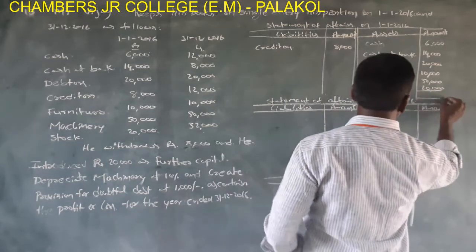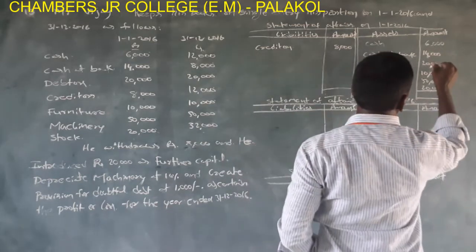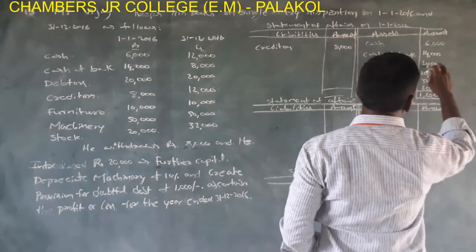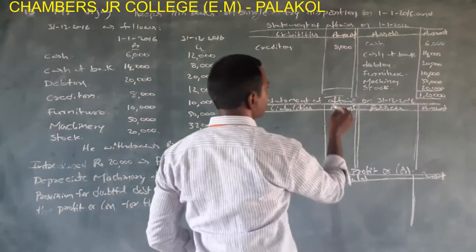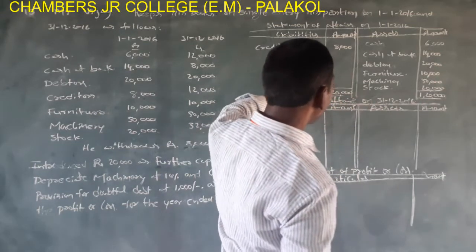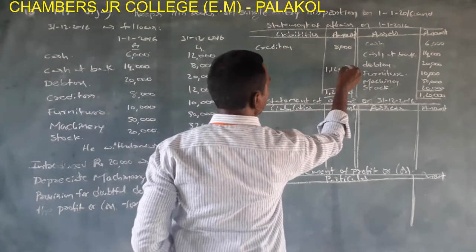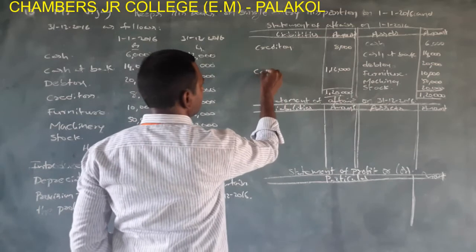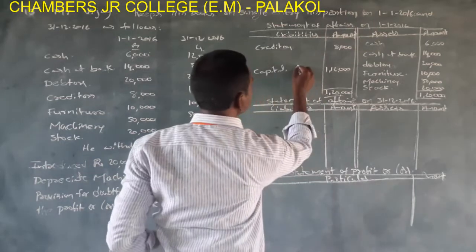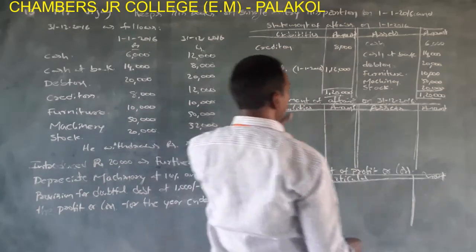Now take the total and find the difference of these two. The total of the assets 1,20,000. The same amount is taken to here, and the difference between assets and liabilities, 1,20,000 minus 8,000 is equal to 1,12,000. This is the capital. Capital on 1/1/2016 is called opening capital. This amount is opening capital.